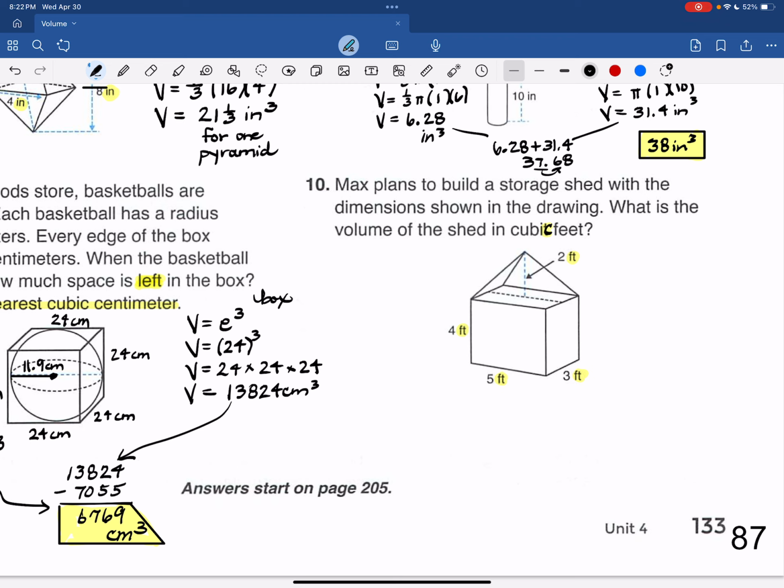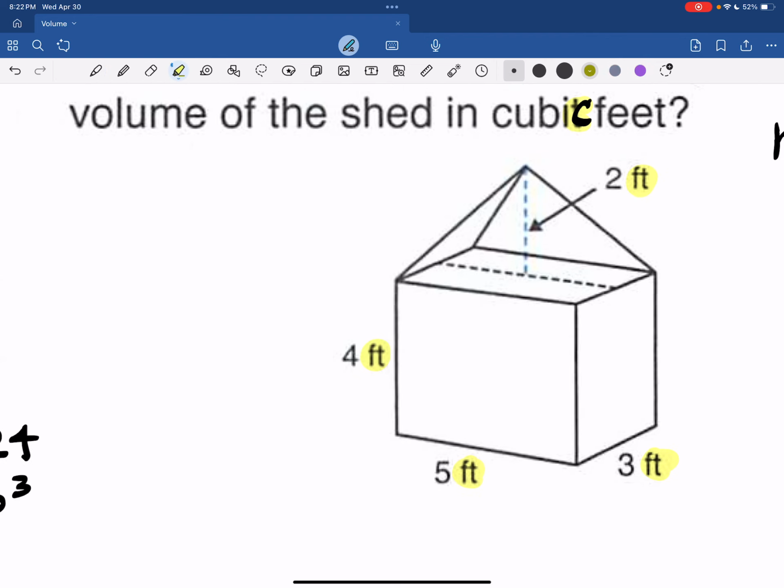So we need to do the roof. Let me just call it roof. That's going to be a pyramid. So volume is 1/3 times big B times height. So volume is 1/3. Let's leave a space for big B. We can go ahead and do 2. That's the height. So the base of this thing is sitting right here. This is where big B comes in. We got to find this area to use as big B.